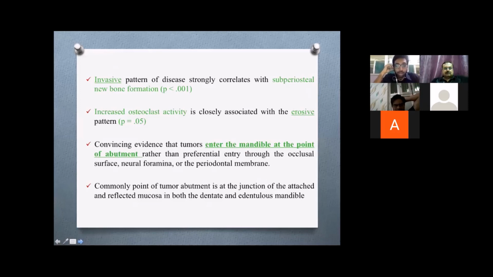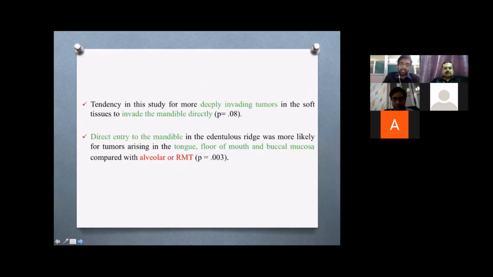The common point of tumor abutment is the junction of attached and reflected mucosa, in both dentate and edentate mandible. There is also a tendency in this study to show that deeply invading tumors in the soft tissue may invade the mandible directly. It is not statistically significant, but it showed a tendency. Also, direct entry into the mandible was significantly seen in tumors where the primary is in the tongue, floor of mouth, and buccal mucosa, compared to alveolus and RMT.